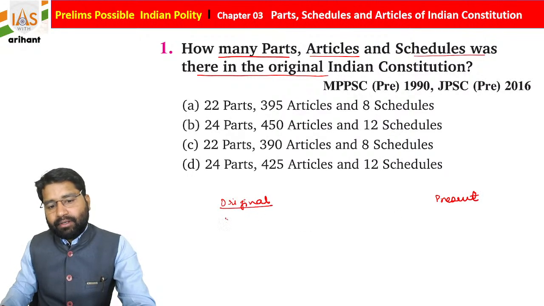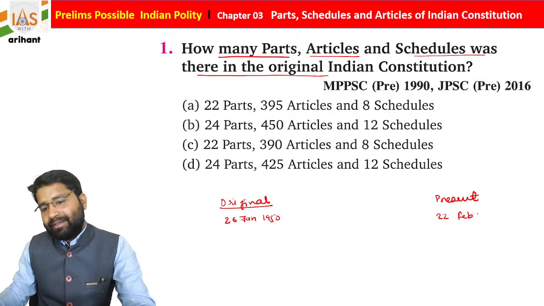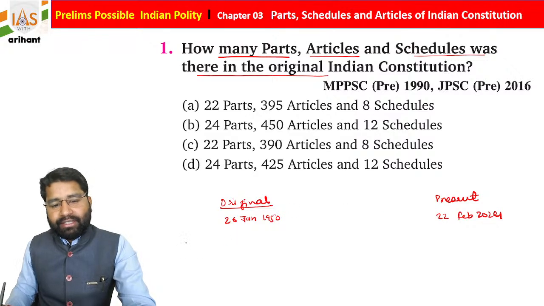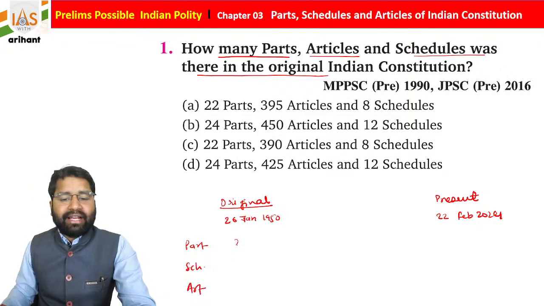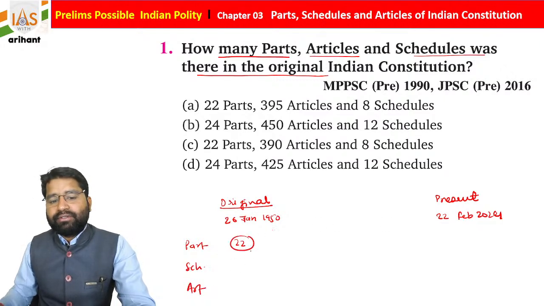Original 26th January 1950, present Constitution 22nd February 2024. Okay students, initially we have some parts, schedules and articles. Initially we have 22 parts, but as you know, a few parts were added, like Part 4A.